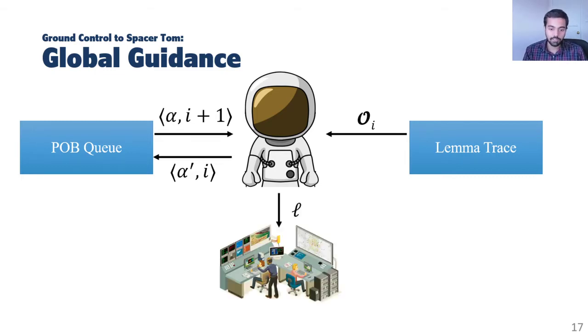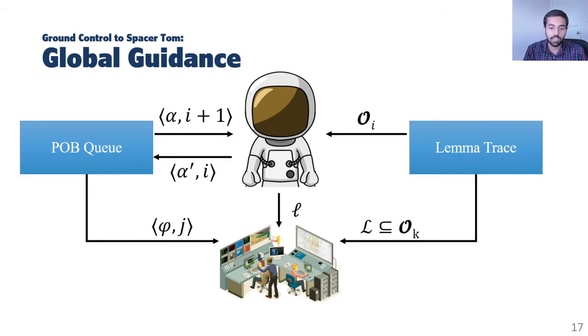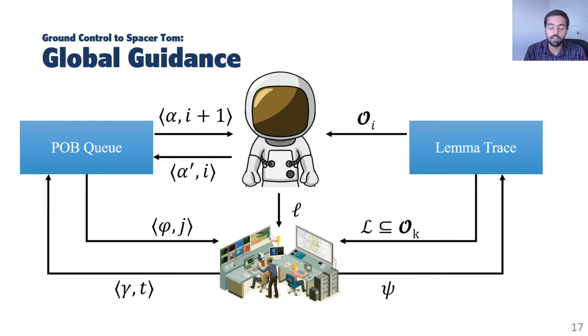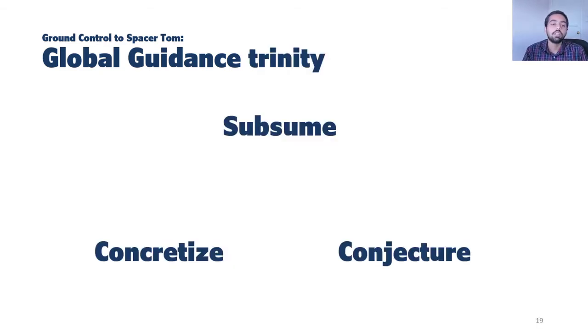This is where global guidance kicks in. When Spacer is about to learn a new lemma, we take a global view of the proof by querying a subset curly L of lemmas from some frame k and taking a proof obligation phi, and then we guide Spacer by learning a new lemma psi and adding it to the lemma trace, or generating a new proof obligation gamma and adding it to the proof obligation queue. We introduce three rules, subsume, concretize, and conjecture, to achieve global guidance. In the rest of the talk, I will explain these three rules.